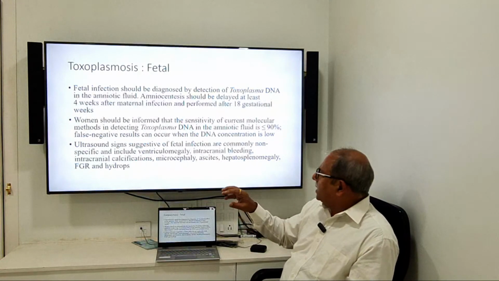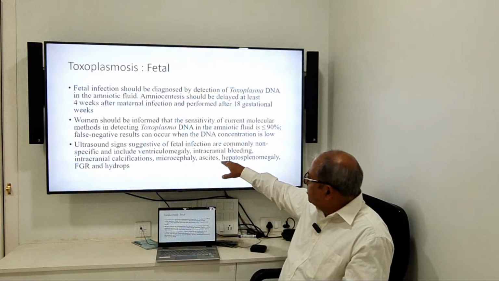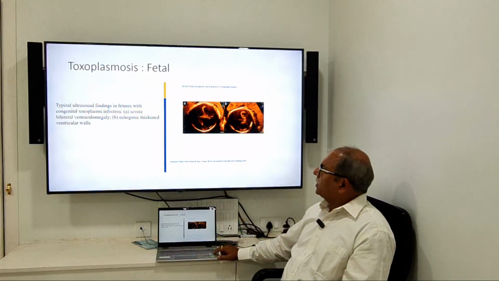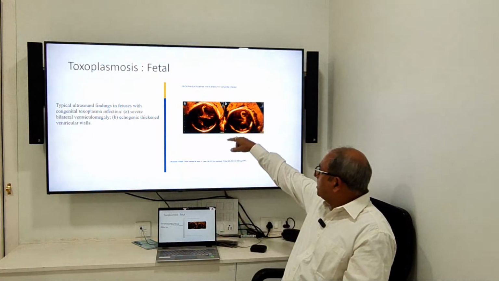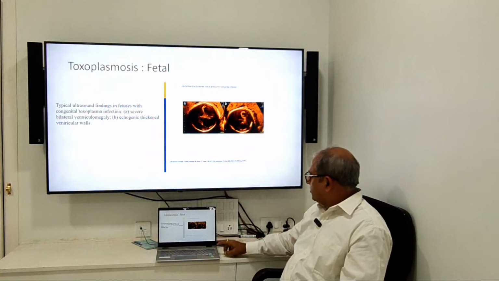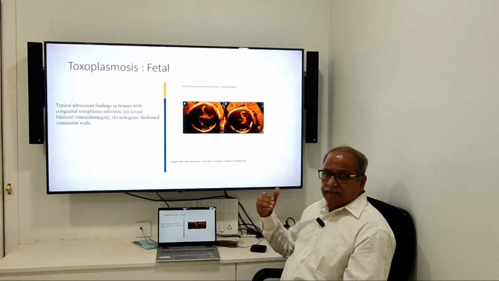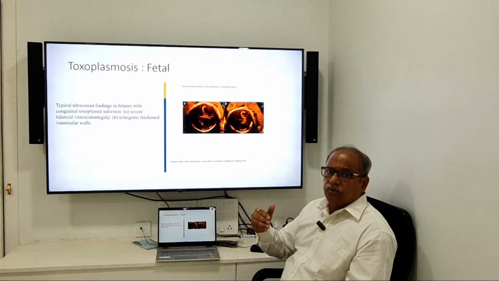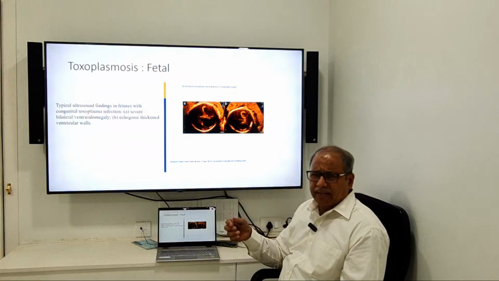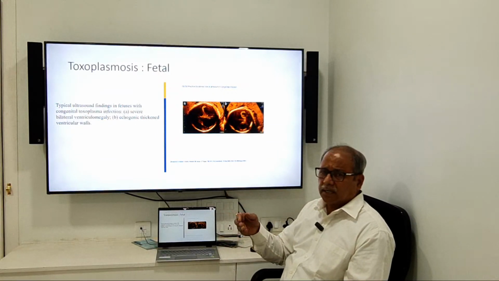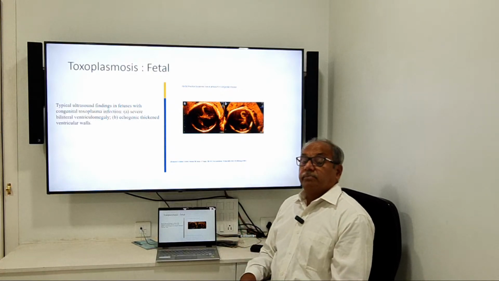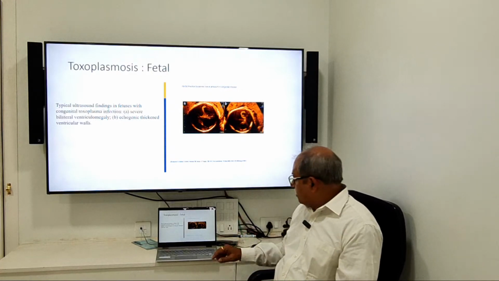There is loss of cells and there might be ventriculomegaly or intracranial bleeding, intracranial calcification. If these things happen, you should find out if these are toxoplasma fetal infection. You can see the ventriculomegaly and echogenic thickened ventricular wall. This is all basically seen when we do target scan or cardiac screening or a late ultrasound, third trimester, early third trimester. If these things are there, then think that there might be fetal infection and the prognosis should be explained to the couple.